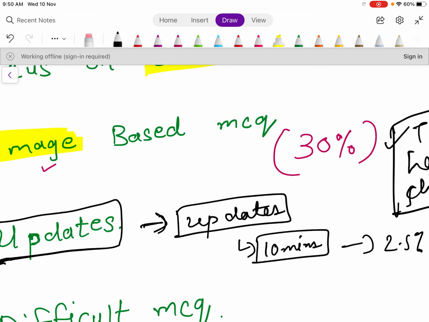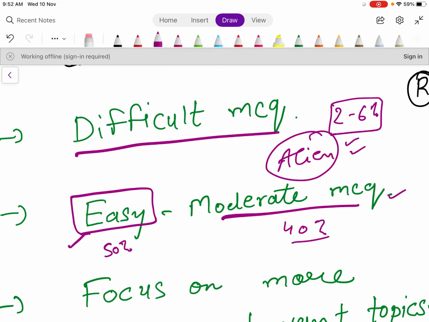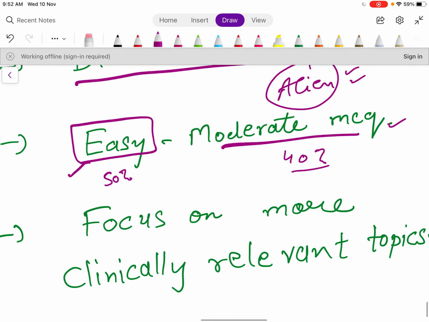And even if you have done your 5 years, even if you have passed your MBBS exam, then also you can answer these easy questions. Then moderate questions, yeah, you need reading for this. You need to do a very good reading to answer these moderate MCQs. Now difficult MCQs are like, they will ask you MCQs about topics you've never read, about things you have never seen or read or heard. It's like alien to you.